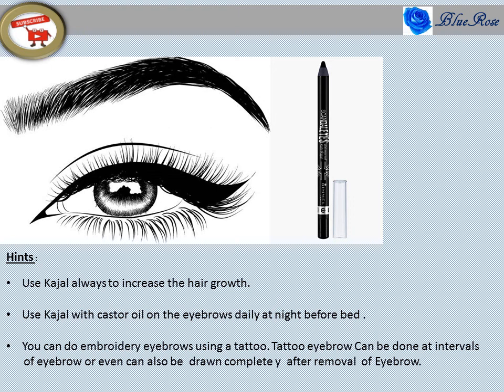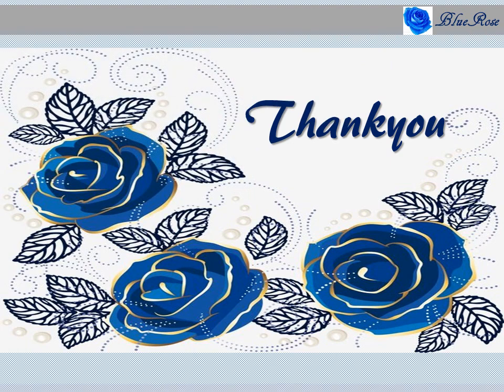From some distance, we cannot find any difference between the embroidery tattoo and real hair. It looks like an eyebrow only. This can be done, or for any deep damage from an accident, it can also be done. In that case they will remove the eyebrows entirely and can draw them fully using tattoos.